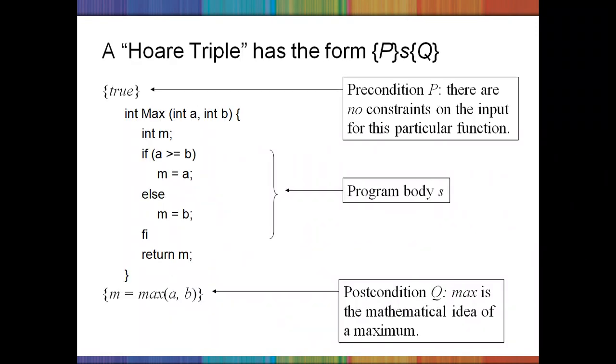Hoare has proposed a way of mentioning this precondition and postcondition. It is called the Hoare triple. P means precondition, S means the key statements or the function body, and Q means postcondition.